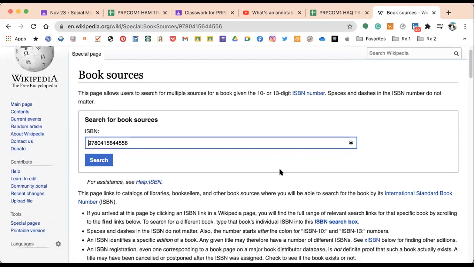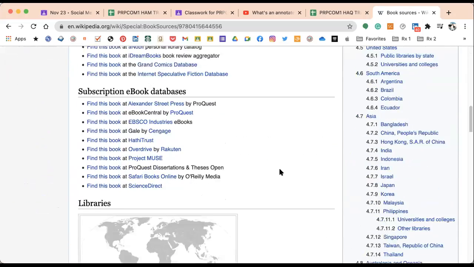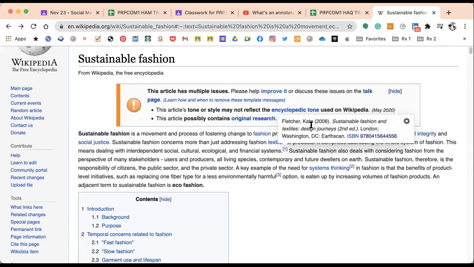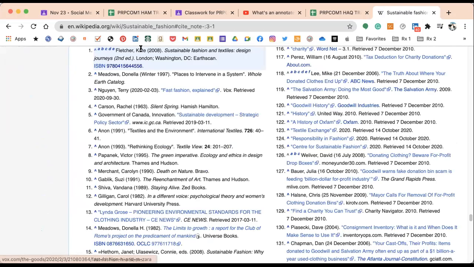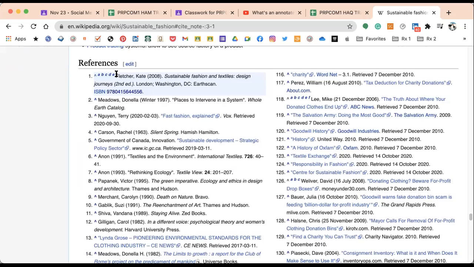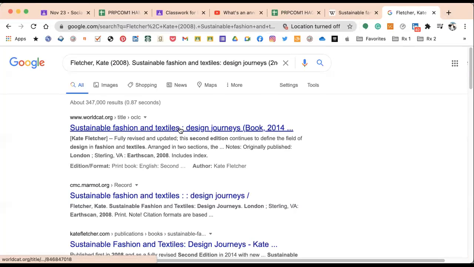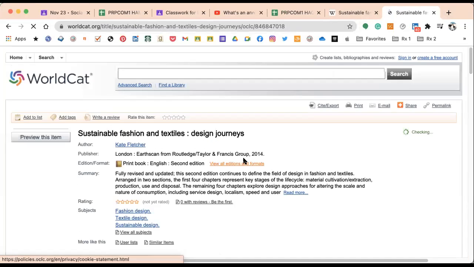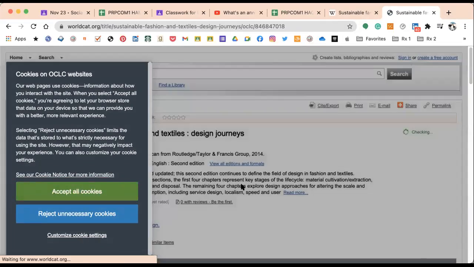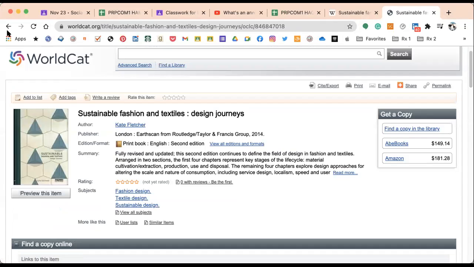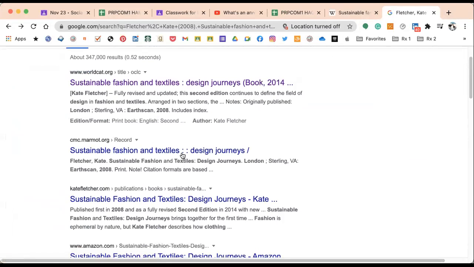You click that, book sources. So it's not here, sorry. Another thing is that you can actually search where it is. One, it will bring you here. So there's Fletcher Kate. You can actually copy that, open a tab, paste it there, and there it is. You can open that and then try to see if there are some things that you can use for your research, or if you can find the file, right?